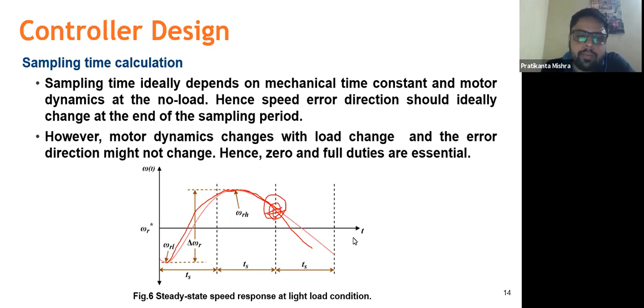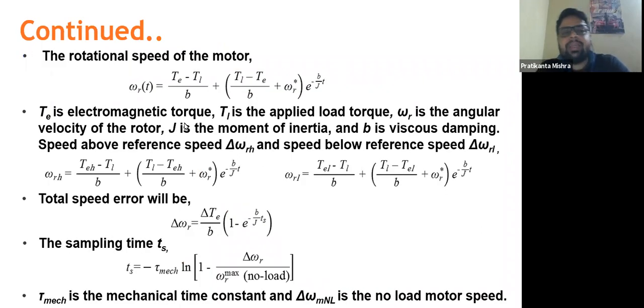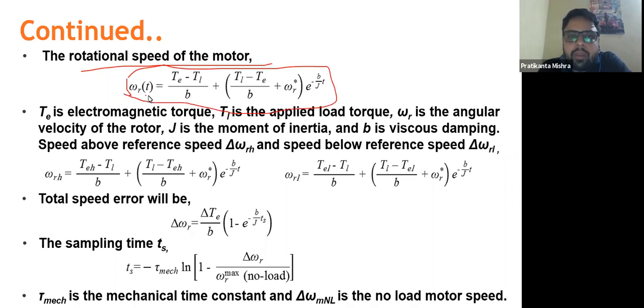Now we'll be deciding how to find out the sampling time. Obviously, as you can see, the rotational speed of a BLDC motor, or a particular DC motor also, you can calculate in this fashion. So this is a particular speed of a motor at a particular moment of time based on the reference speed.